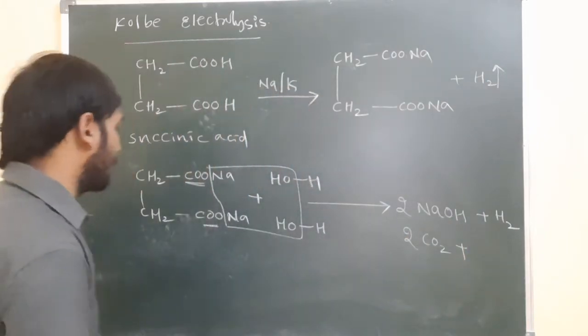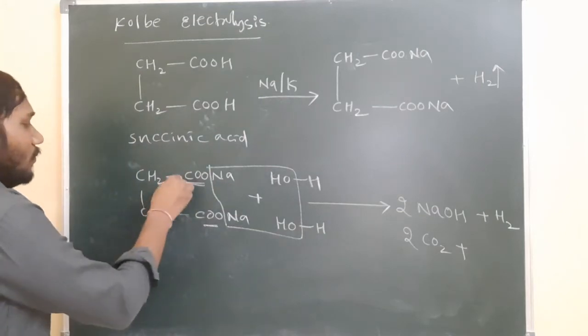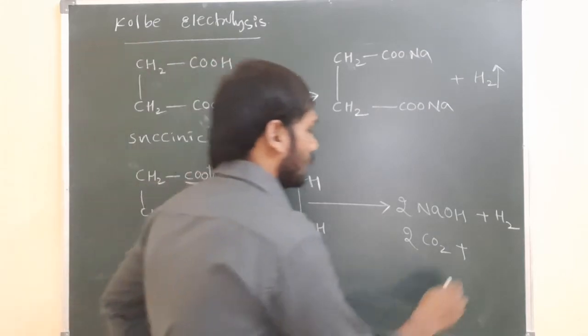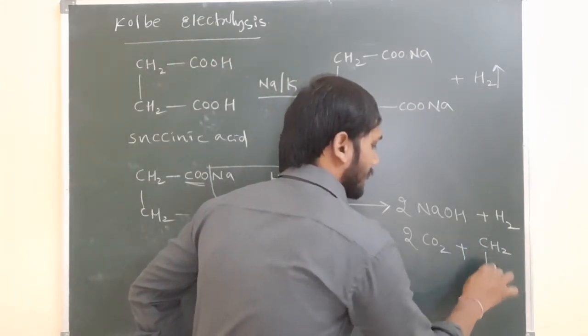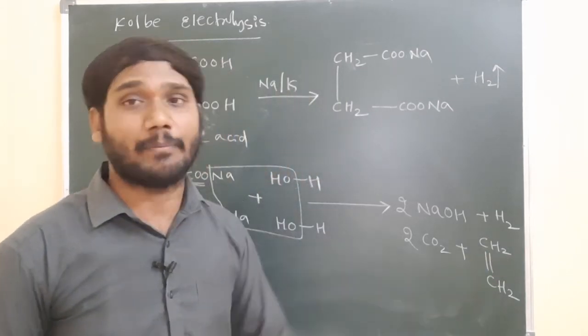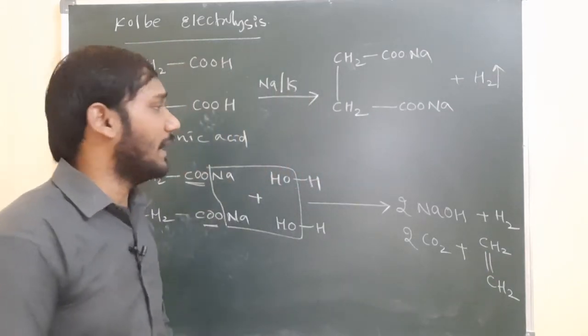When 2 moles of carbon dioxide are released, 1 bond migrates here, 1 bond is taken here. It means this carbon to carbon double bond is developed. So what product is possible here? CH2 double bond CH2. So this is our main product, alkene preparation. So this is Kolbe electrolysis.